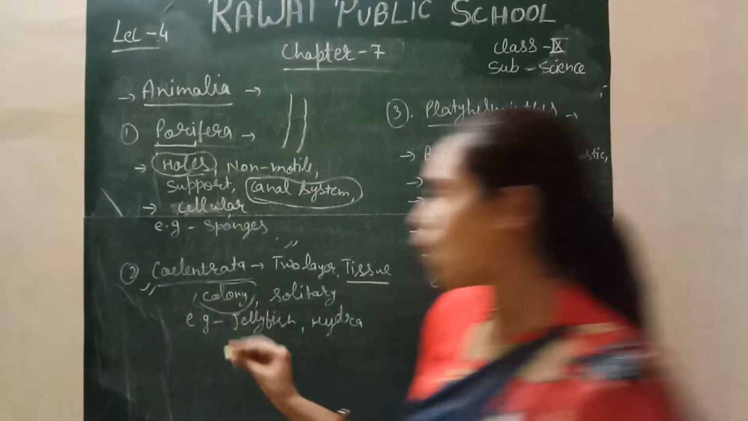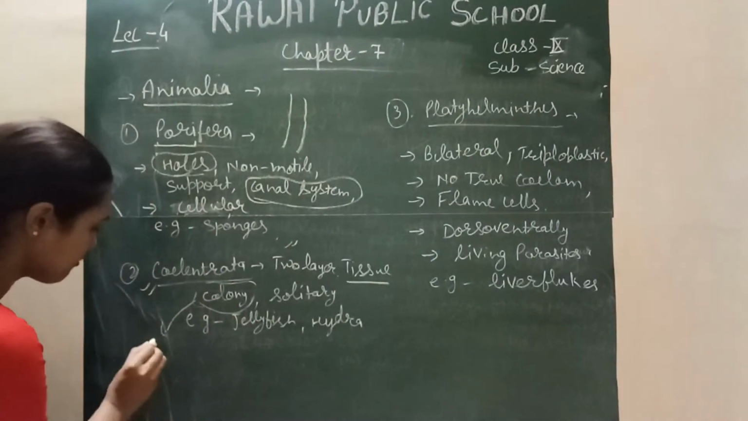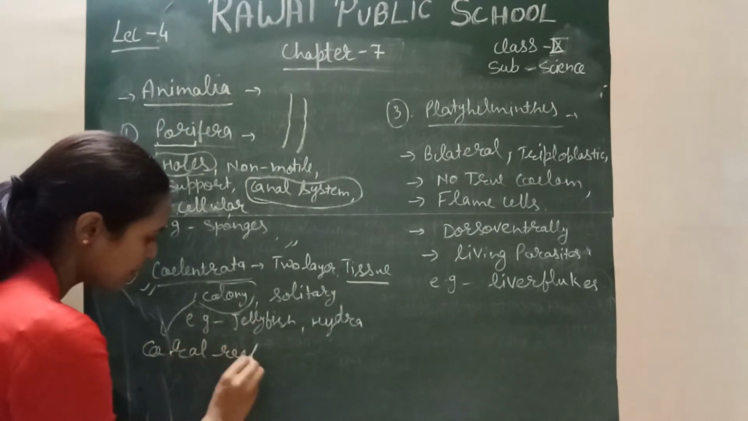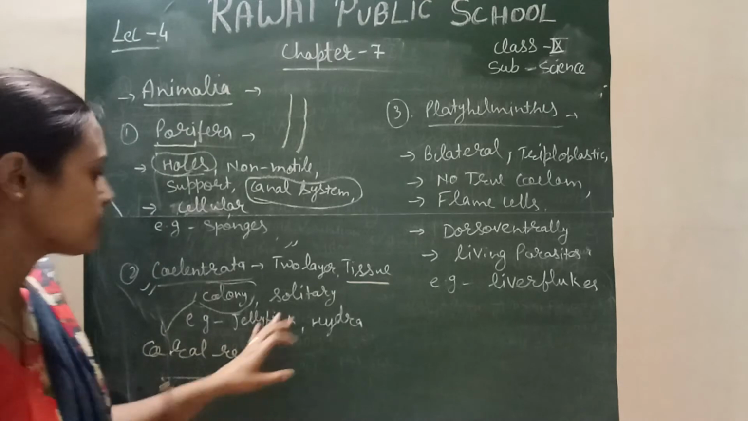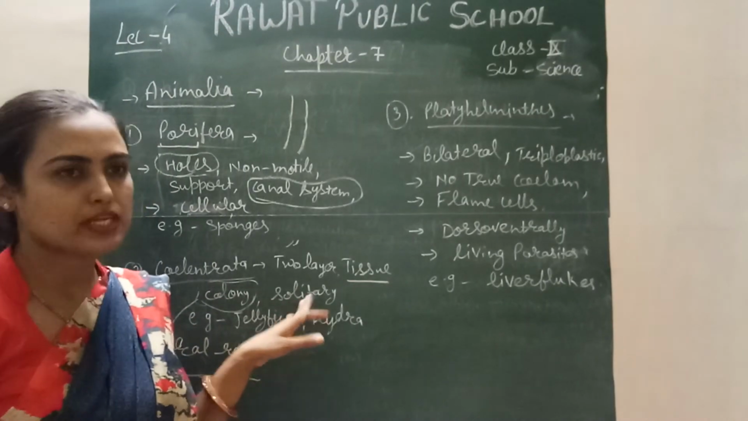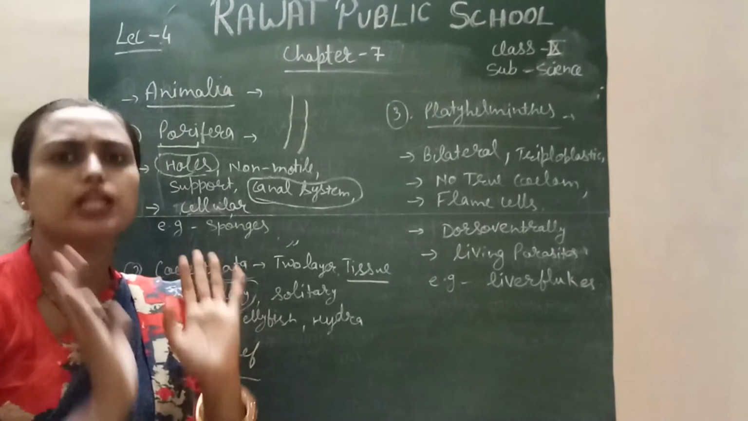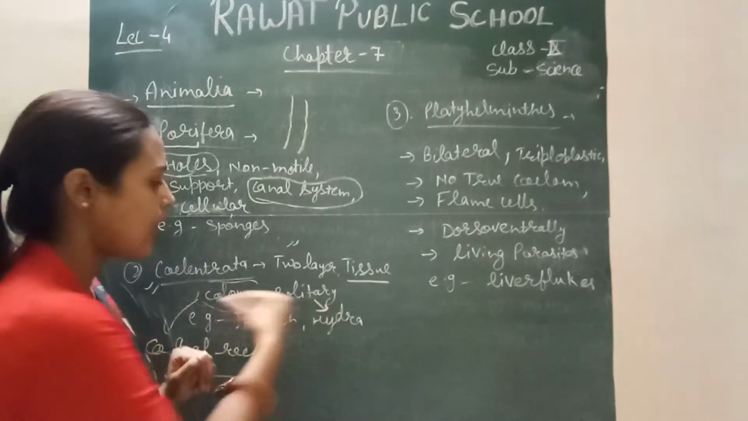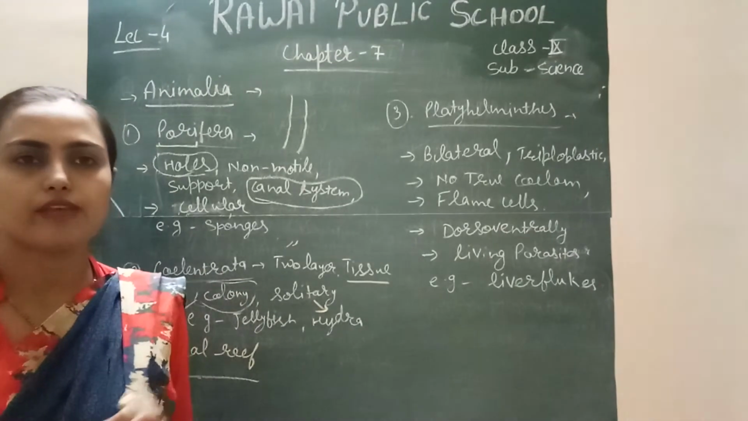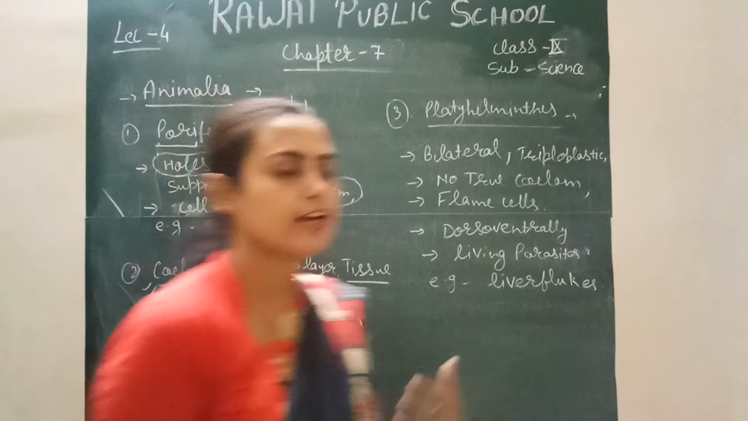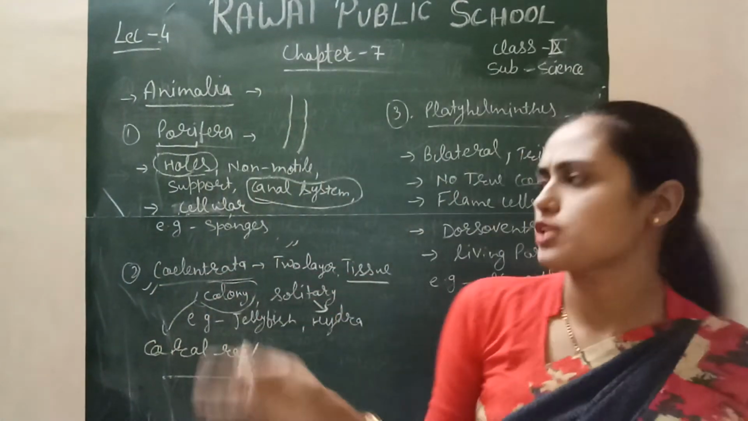For example, coral reefs are always present in colonies. Solitary means single. They also have the capability to survive singly. They do not need colonies. The example is the hydra. Hydra always survives in solitary condition. So jellyfish, hydra and coral reef are examples of Coelenterata.